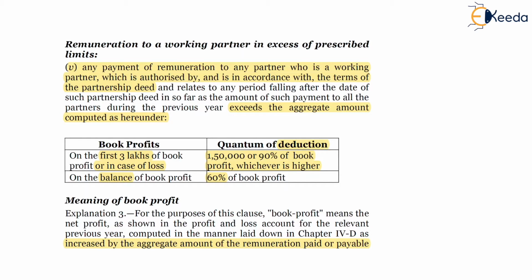Book profit is nothing but net profit or loss as per profit and loss account of the firm, in which any amount claimed as deduction for remuneration paid by the firm to the partner will be added back to the net profit, and accordingly book profit will be derived.